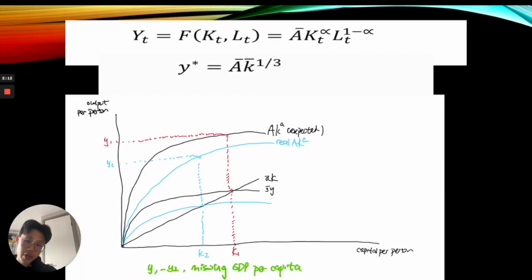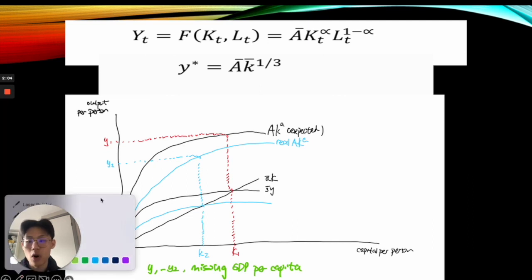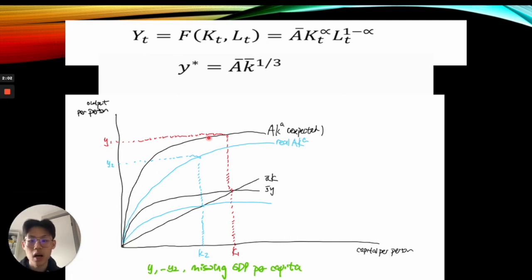What this total factor productivity slowdown means is that originally we would expect the AK^alpha curve to be at a higher level. But given the reduction in productivity, we would see the real AK^alpha shift downward.